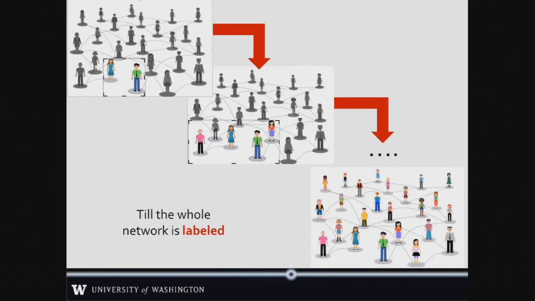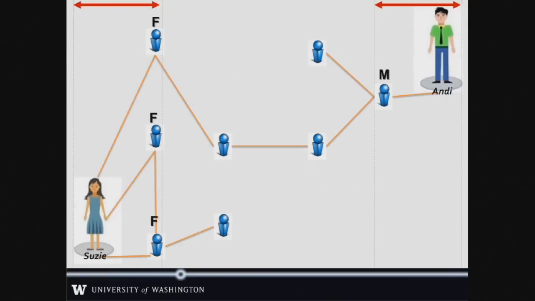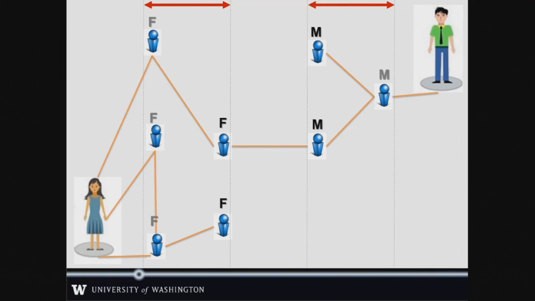So imagine that we have a very small social network and we want to predict gender there. The only users whose genders we know here are Susie and Andy. At the first iteration, Susie passes her female attribute to all her 3 neighbors, and Andy passes his male attribute to his only neighbor. So this finishes and we go to the second iteration. At the second iteration, each user that got the female attribute from Susie passes it to their own neighbors. And the only neighbor who got a male attribute passes it to his own neighbors. So voila, we are all done and it's converged.